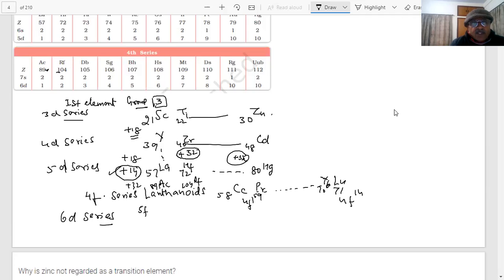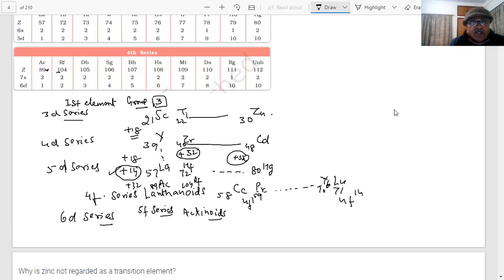Which series? 5f series. What are they called? The 4f series was lanthanides. What are these elements? Actinoids. So the first element, you will start from 89.